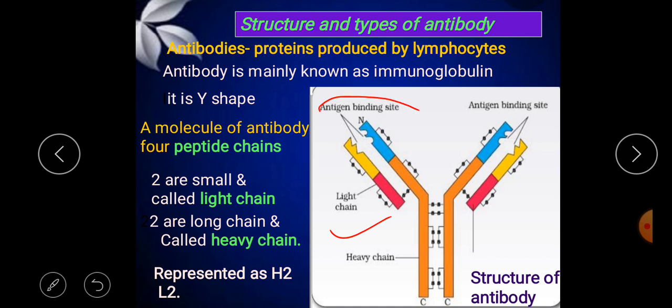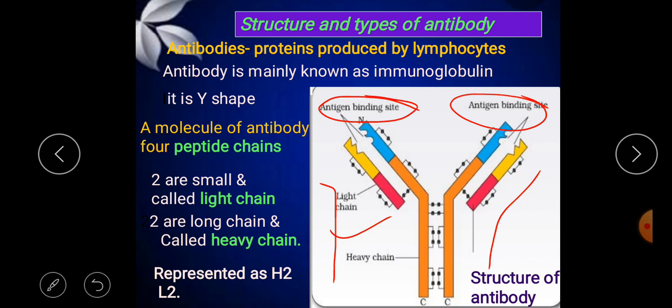So this is the antigen binding site, and this is the antibody, the complete antibody here. The antigen binding sites are the sites where the antigen can bind to the antibody.